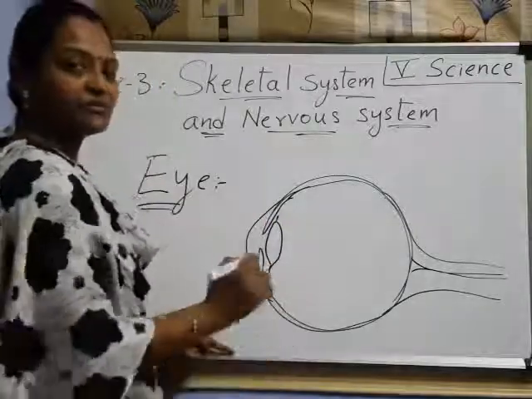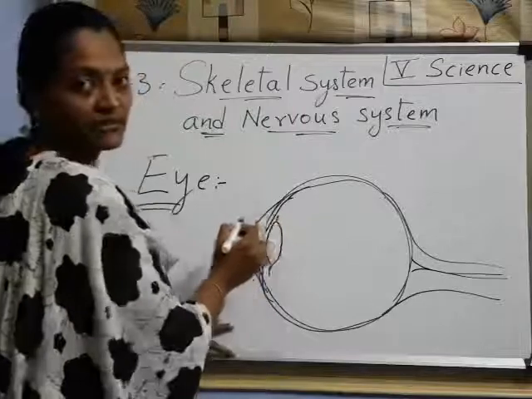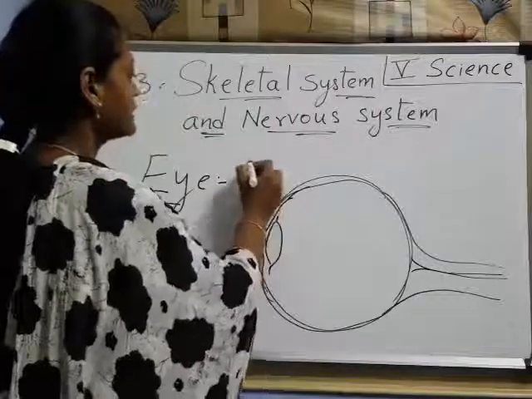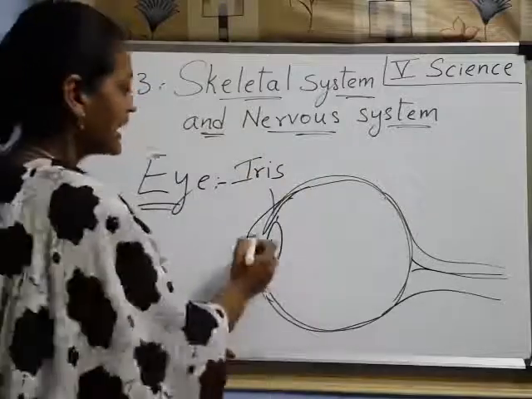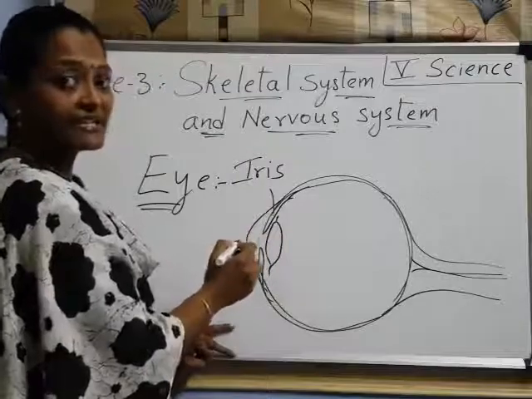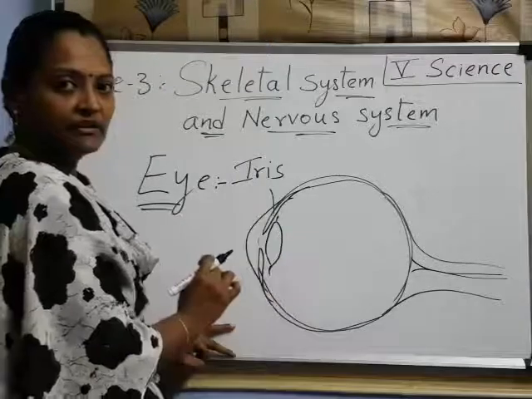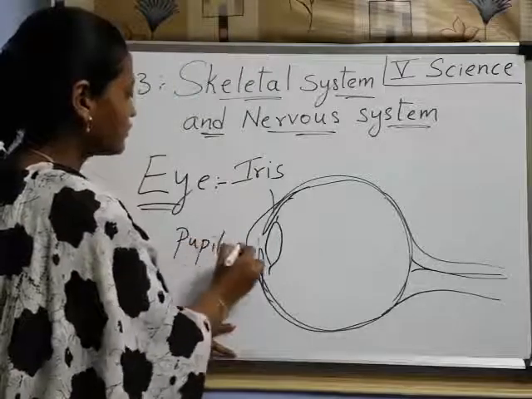So now if you look at the eye properly, this is the colorful part, that one we call it as iris. What do we call it children? Iris. And here a black hole is there, a black circle in the center of the eye, that one we call it as pupil. What do we call it children?